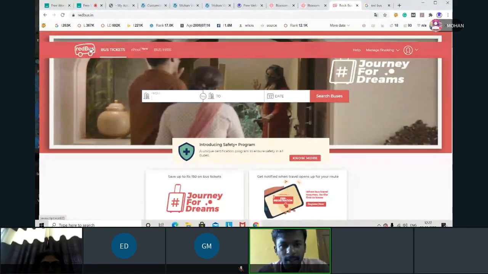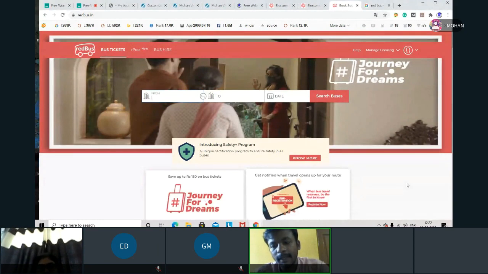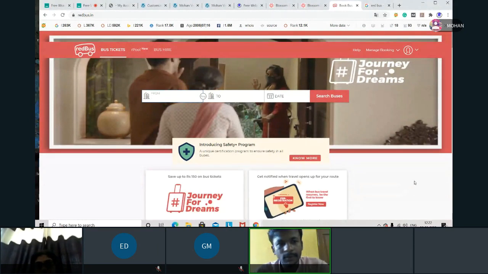And see, here they are using the banner as red, and the buttons in the same color. They try to use the same colors. Why? It will represent good design. It will have a good look when you use the same logo color across the complete website.